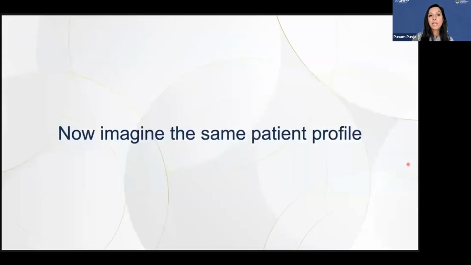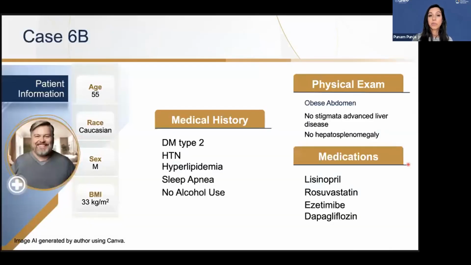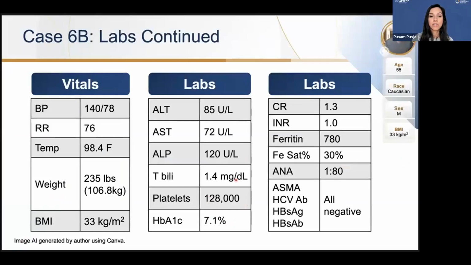So now imagine we have the same patient, but with different labs. So same past medical history, same physical exam, same list of medications, but now his platelet count is lower at 128,000. His total bilirubin is also a little bit higher at 1.4, along with the creatinine level. All the rest of the labs come back the same. I would still recommend the same thing in this patient, checking the AMA, the Hep B vaccine recommendation, along with the Hep A, and so on.